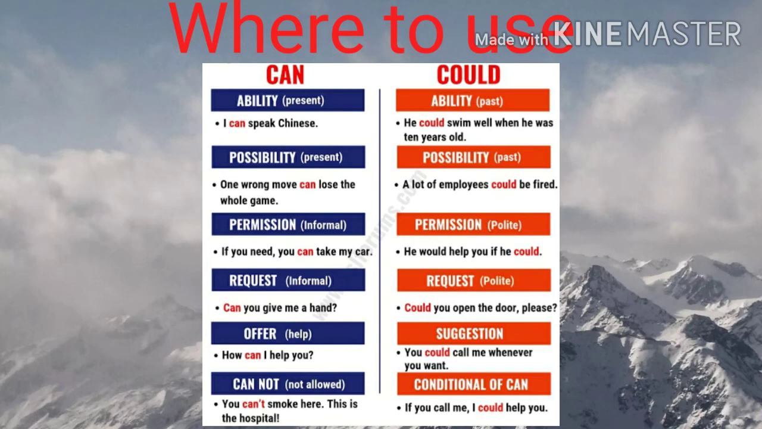Similarly, offer. How can I help you? So here it is asking a question, but if you are suggesting, then you have to use could. Like you could call me whenever you want. Cannot and conditional of can. See children, you can use cannot if it is not allowed. You cannot smoke here, this is the hospital. But if it is a condition, then you can use could. If you call me, I could help you.